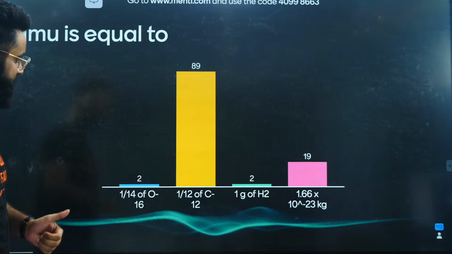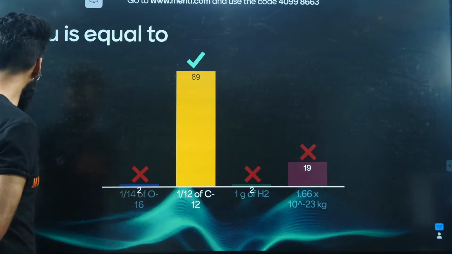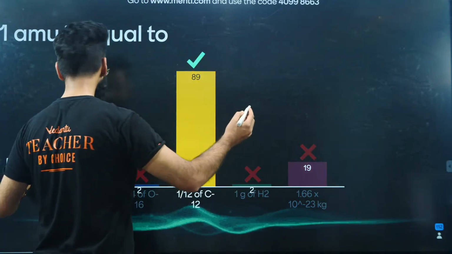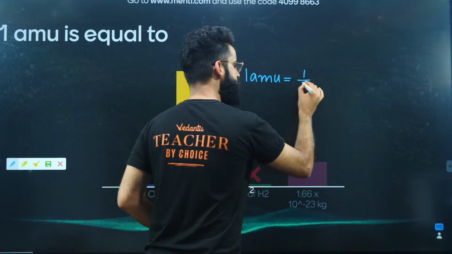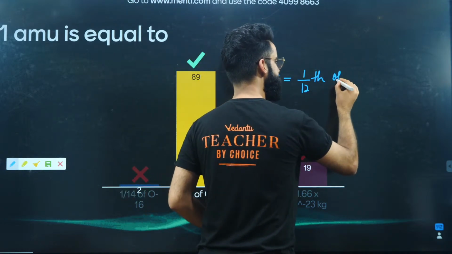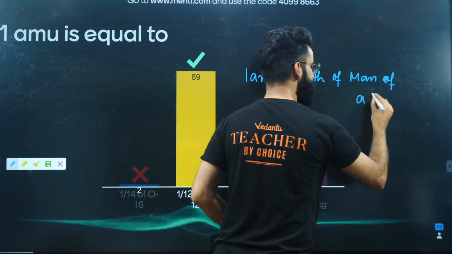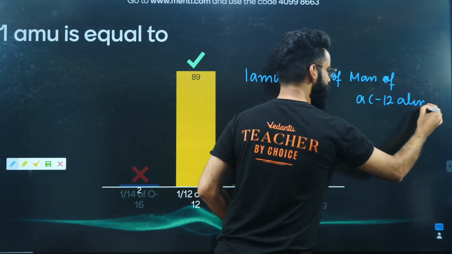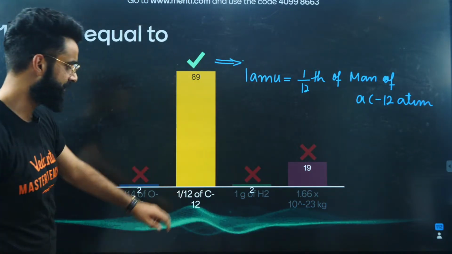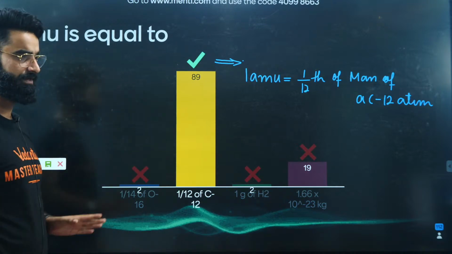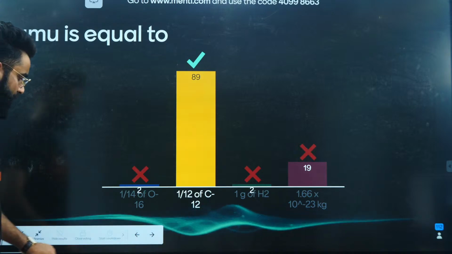So the time is up. I can see the majority of the people have given the correct answer. 1 AMU, 1 atomic mass unit, is basically, let me write it for you, a standard. It's equal to 1/12 of the mass of a carbon-12 atom. A very simple and basic question this is. Basically, we start the mole concept from this term, AMU. So the majority of the people have given the correct answer. That's absolutely wonderful. So let's then move on to one more question.